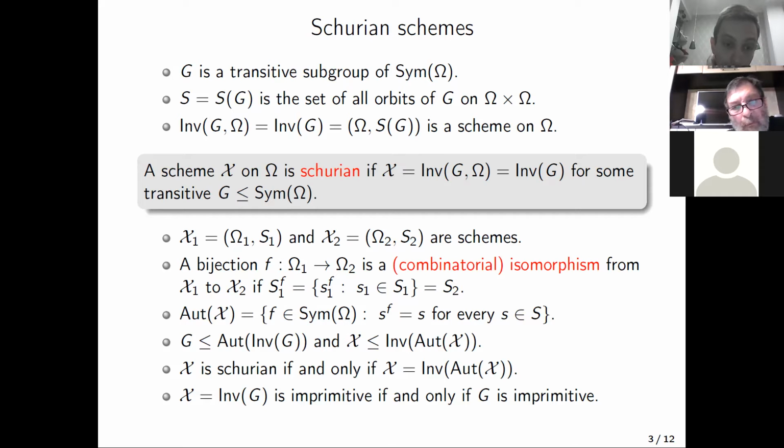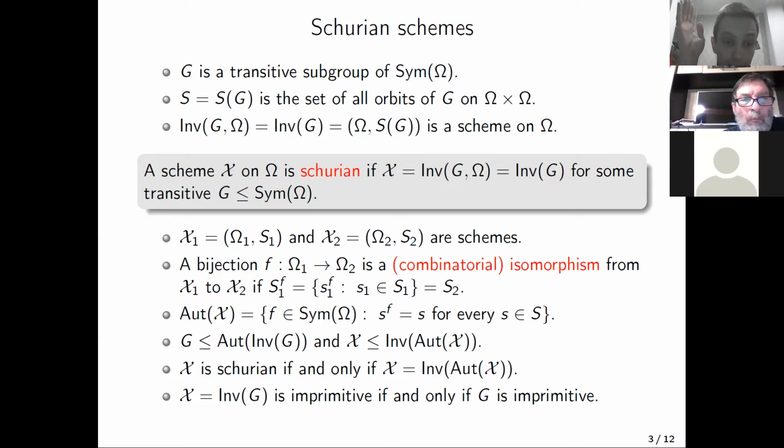It can be checked that a transitive permutation group G is a subgroup of the automorphism group of the Schurian scheme constructed from G. In the general case, it is possible that this automorphism group is strictly larger than G. And the scheme X is smaller than or equal to the Schurian scheme constructed from the automorphism group of X. Again, in general, it is possible that X is strictly smaller, and the equality is attained exactly for Schurian schemes.